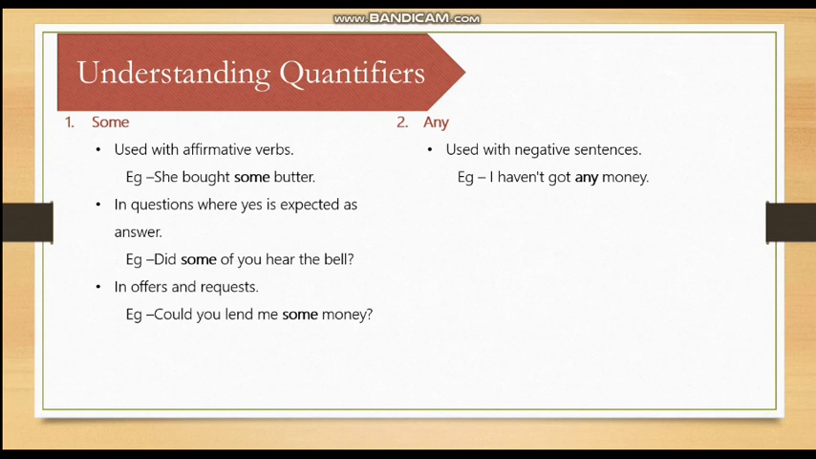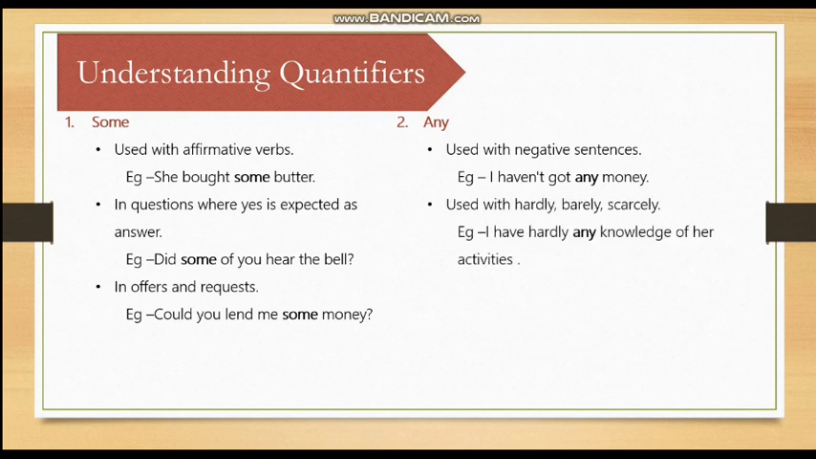Now there is a simple example. If the sentence is I have got dash money, here have is a positive verb, so we'll use some: I have got some money. I have not got dash money. Here it is have not, a negative sentence. We'll use any: I have not got any money.